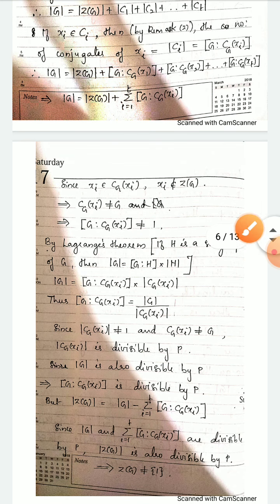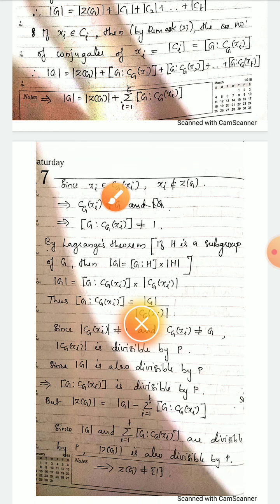Since xi is an element of Ci, xi is an element of Cg of xi, but not an element of the center of G, because all these sets are disjoint. The center of G and C1, C2, are all disjoint sets.